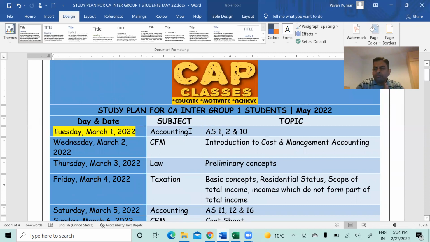This plan is completely different from your previous plans. Previously you might have seen in the CAP classes application or channel, Telegram channel, so many study plans: study plan for December 21, study plan for May 21, study plan for 20. So all the study plans will be there. But if you observe, this plan is completely different from your previous plans. I have completely changed the way I want to train you.